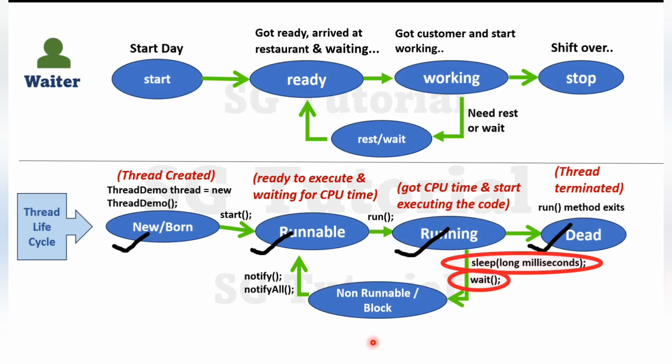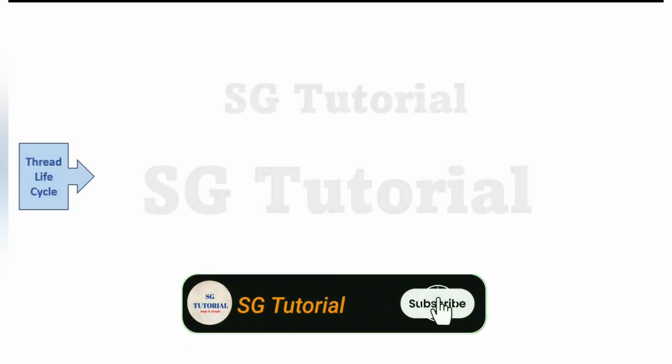Okay. And keep in mind, there are 2 or 3 versions of the wait method. If a thread calls a simple wait method, then the thread will block until another thread calls the notify or notifyAll method. And if a thread calls the wait method with parameters, then in that method we can provide a specific time, and in that case there is no need to call notify or notifyAll. The thread will automatically enter into the runnable state after the specific time expires. Clear? Okay. All right.